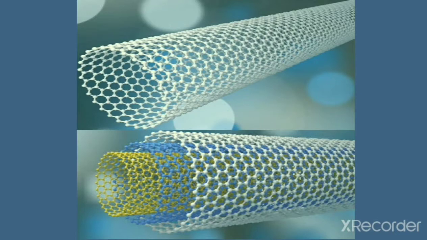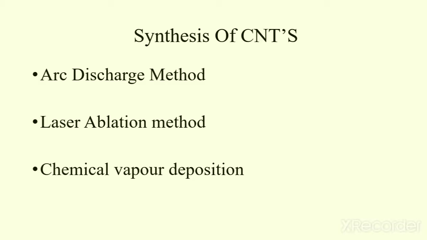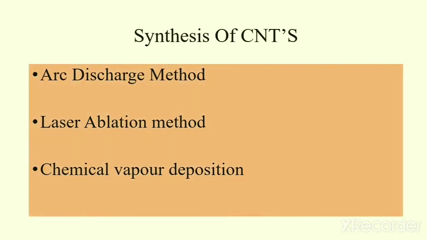This is a figure showing the single walled and multi walled carbon nanotubes. The first one is single walled and the second one is multi walled. Next, we will move on to the synthesis of carbon nanotubes. There are mainly three types of method for the synthesis of carbon nanotubes.